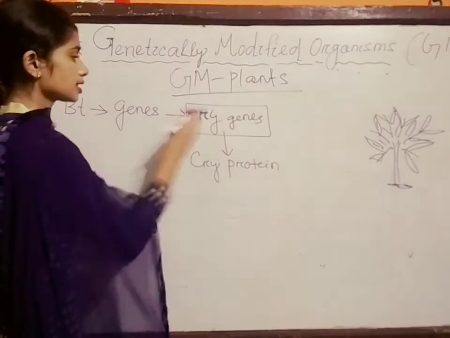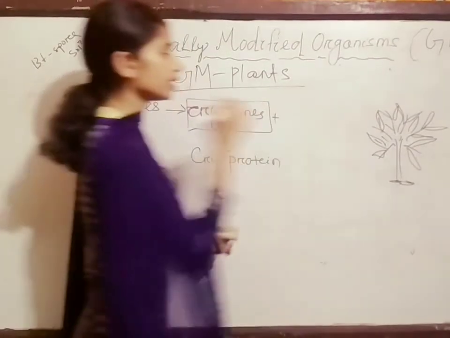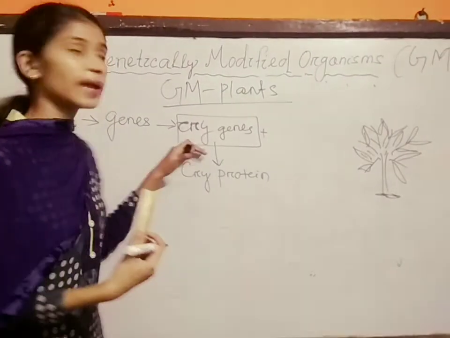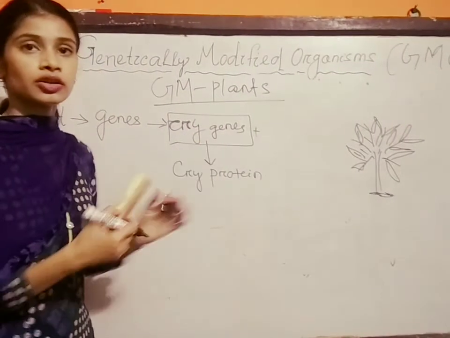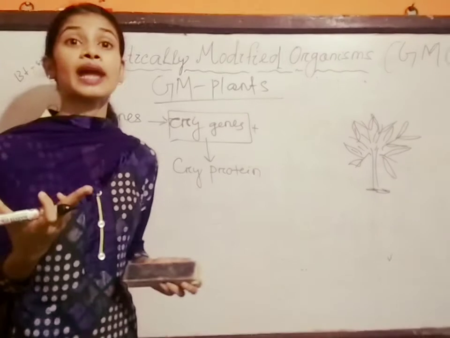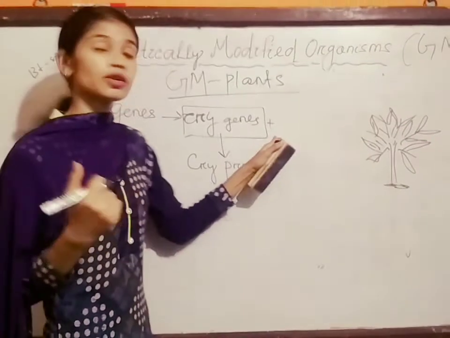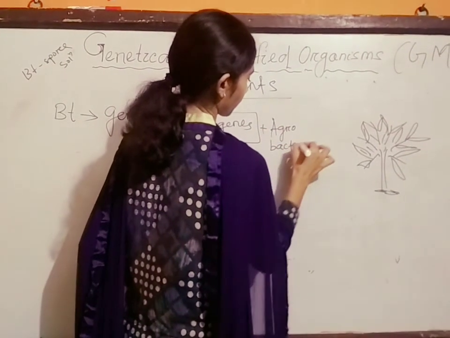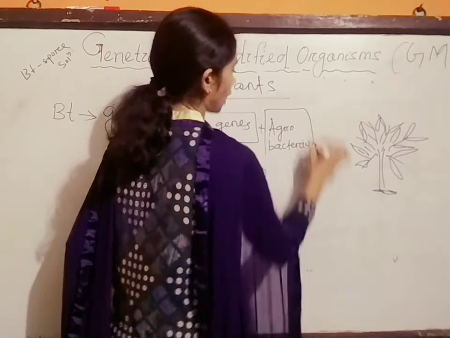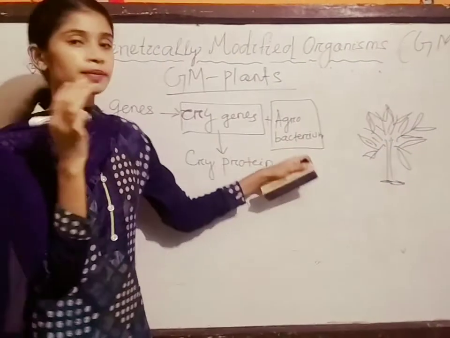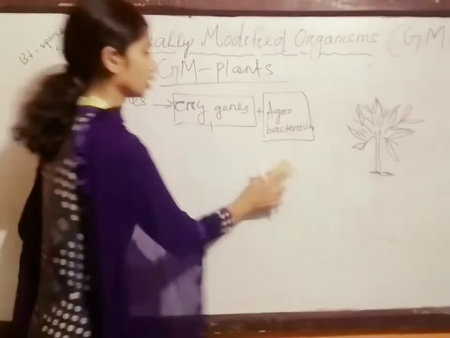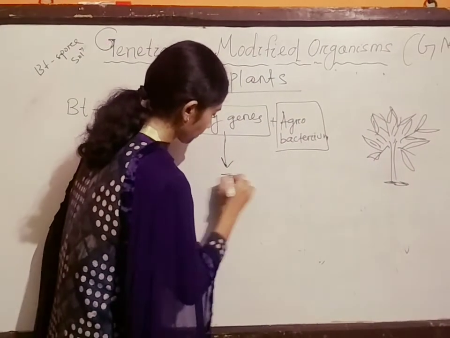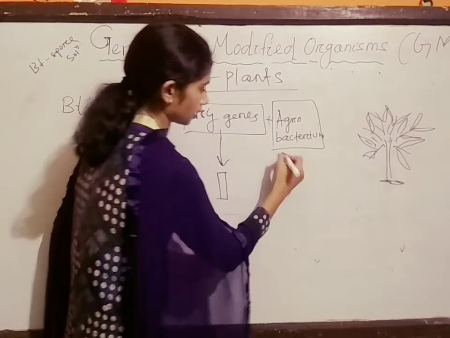For this cry gene, we need a vector. In recombinant DNA technology, without a vector we can't do anything. So we need a vector to inject the cry gene. There is a vector which is very popular in plant recombinant techniques: Agrobacterium. So the cry gene is added with Agrobacterium. That means the vector is your Agrobacterium. The genes of Agrobacterium are added with the cry gene. Here is the cry gene and here are the Agrobacterium genes.